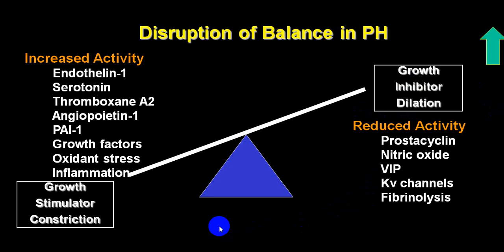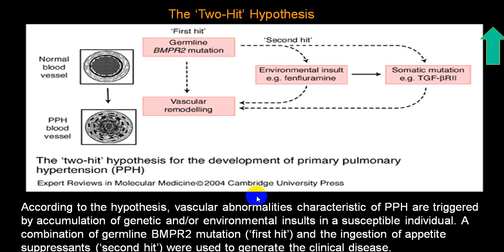While here there are inflammation, oxidative states, growth factor, endothelin, serotonin, etc. There are multiple factors, and there is an imbalance between the two. This is reduced and this is increased, and that produces disruption.